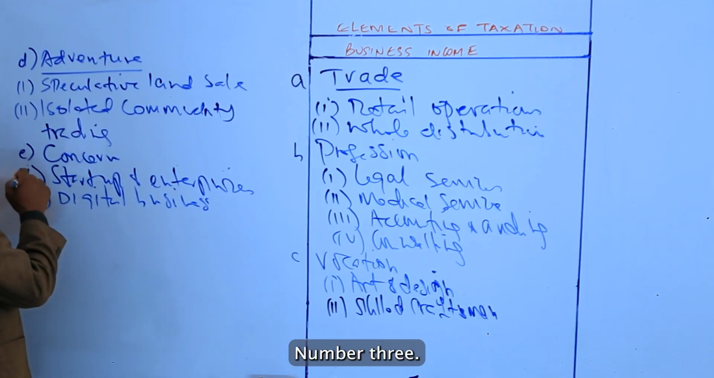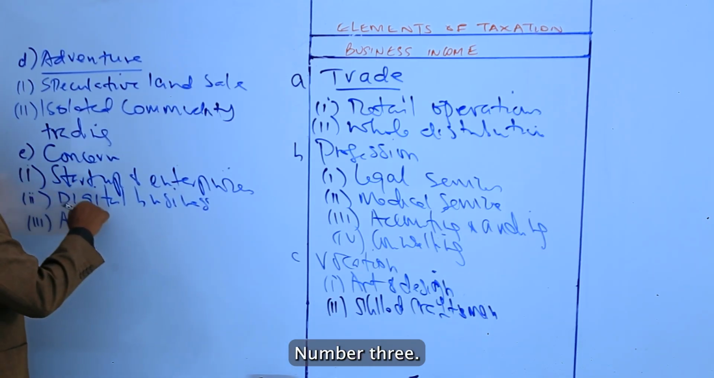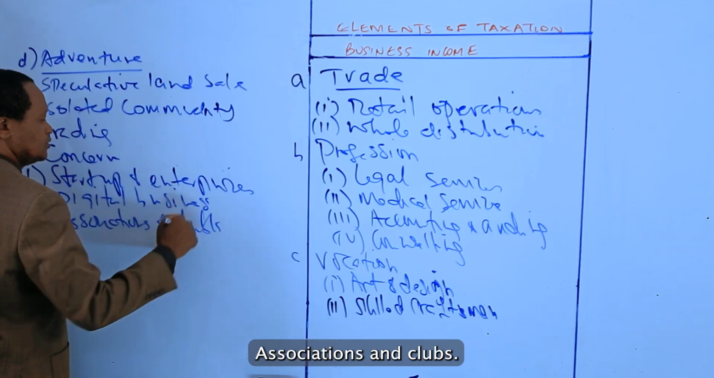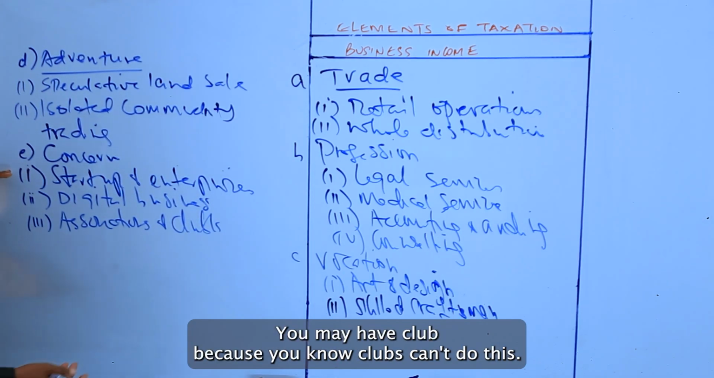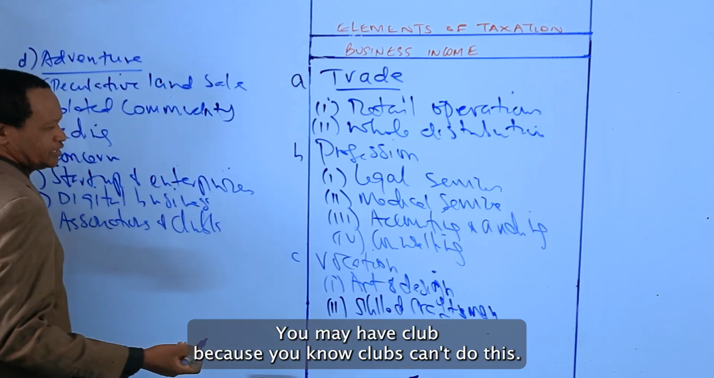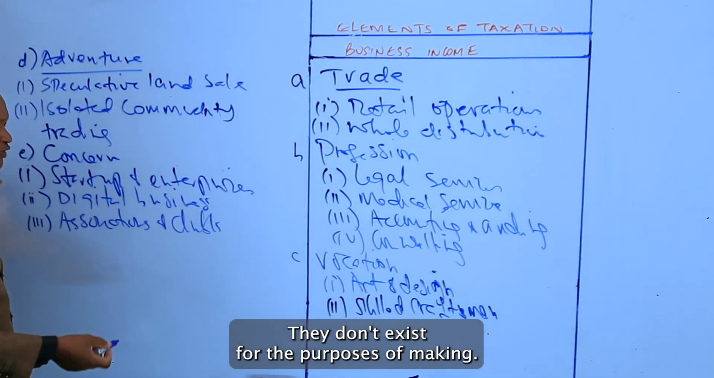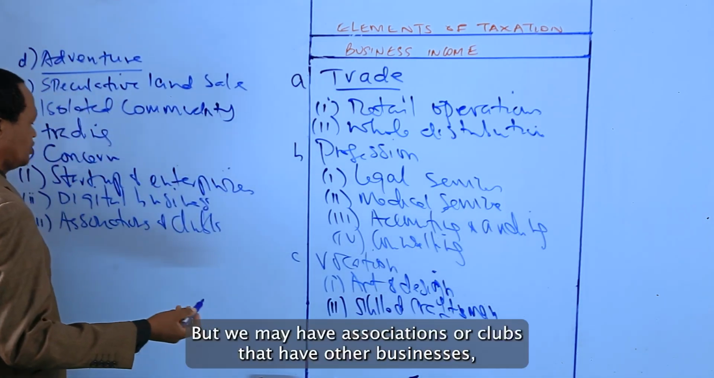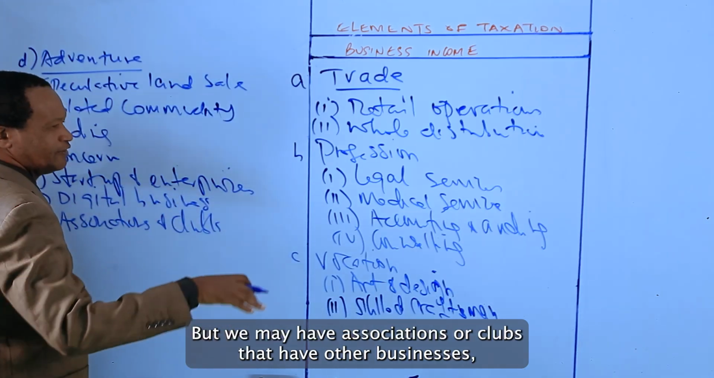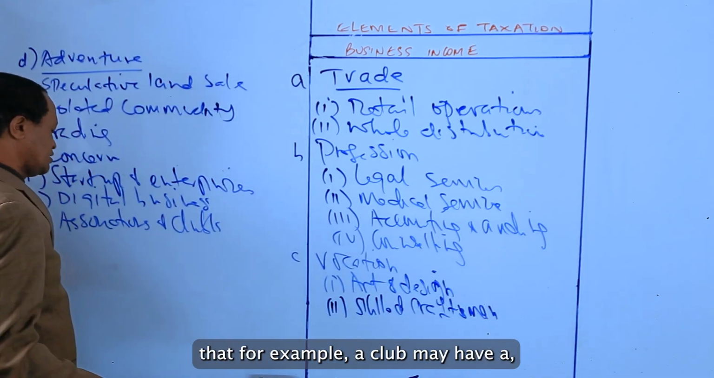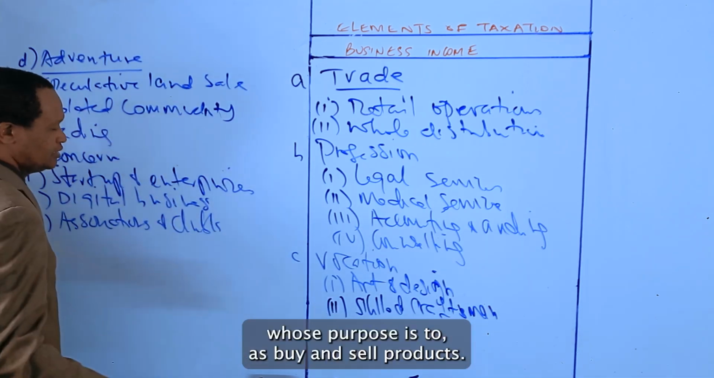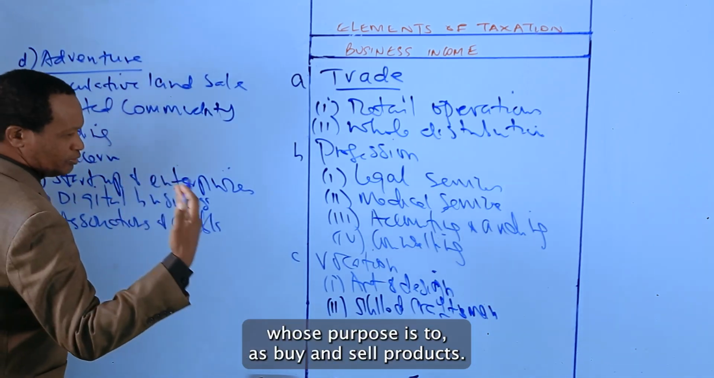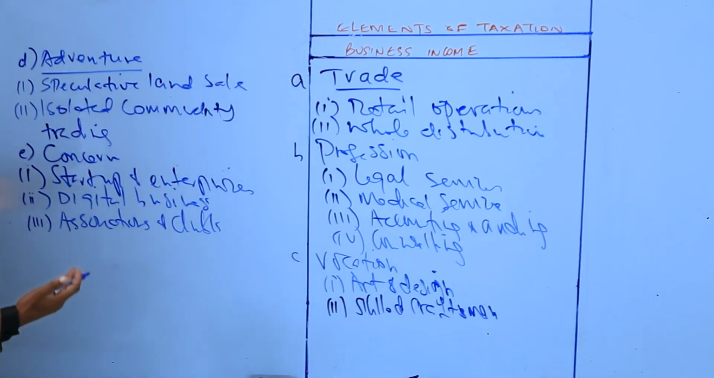Associations and clubs, number 3. Associations and clubs with commercial activities. We know clubs, candidates, don't exist for the purposes of making profit. But we may have associations or clubs that have other businesses, for example, a club may have a bar whose purpose is to buy and sell products to the members and so on.